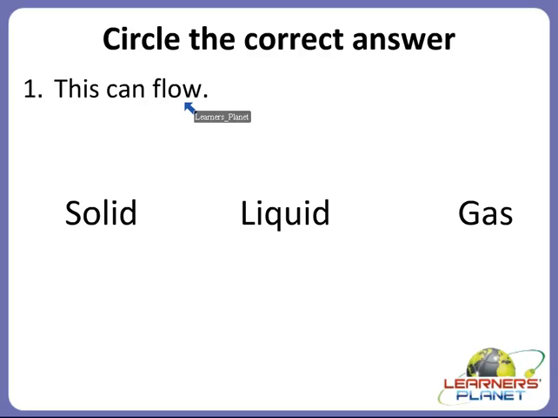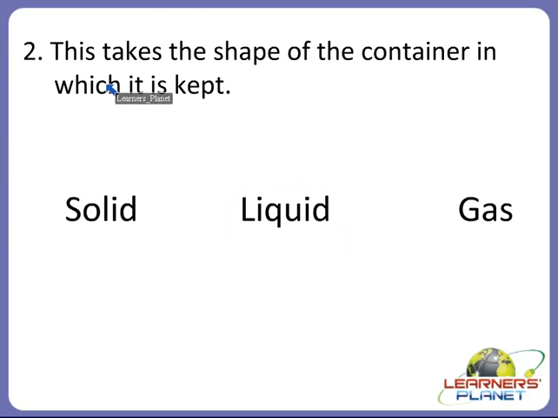So which state of matter does it belong to? Yes, it's very simple. What will be the answer? Yes, it is liquid. So liquid is a state of matter which can flow, but solid cannot flow, and gas occupies the whole space. Alright children.